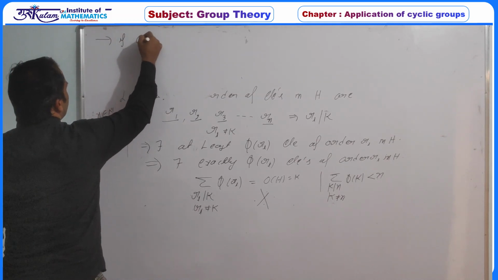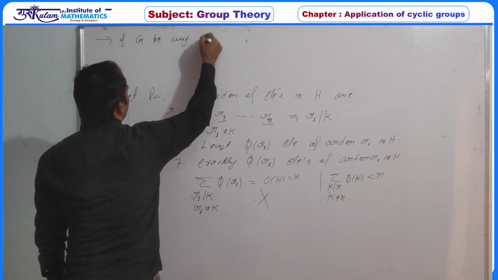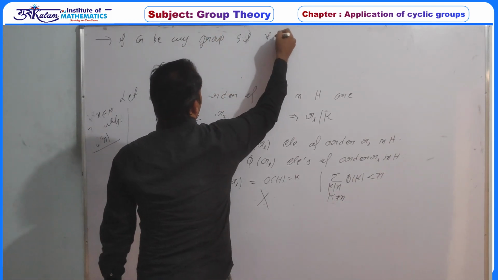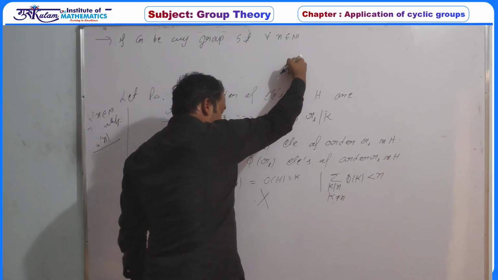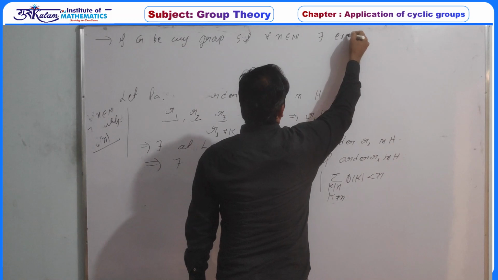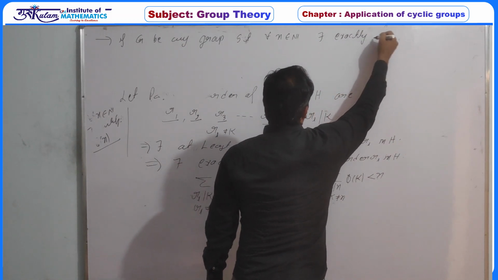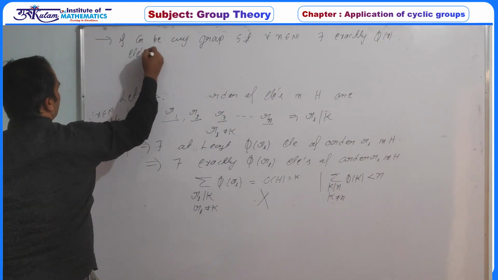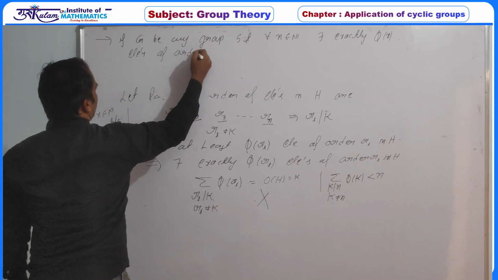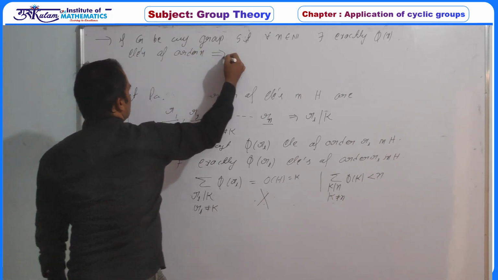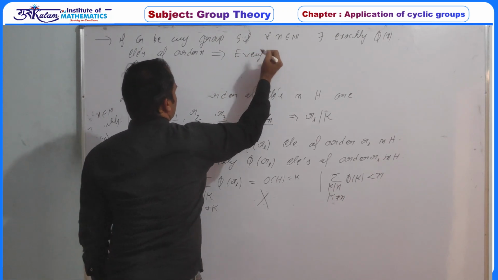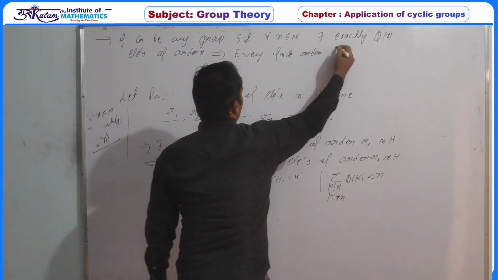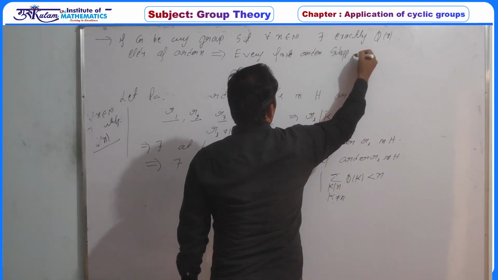So what we have proved is that if G is any group such that for every n belonging to the natural numbers there exist exactly phi(n) elements of order n, then every finite order subgroup is cyclic.